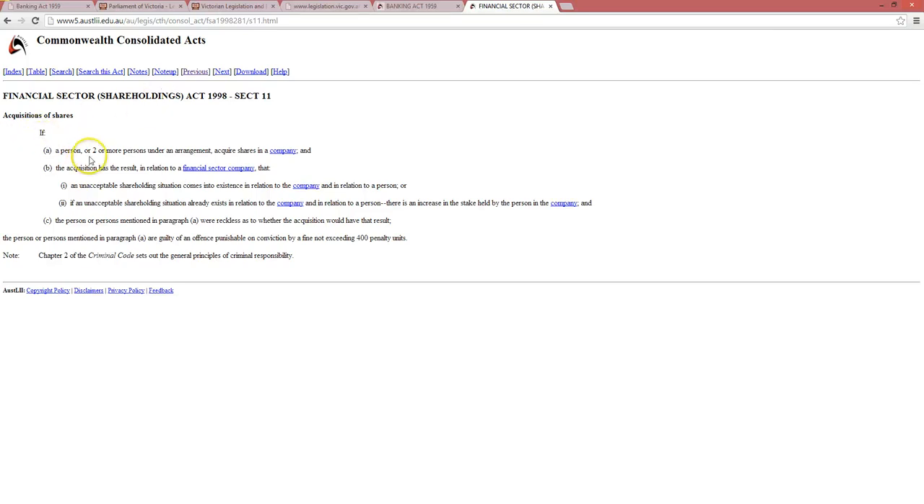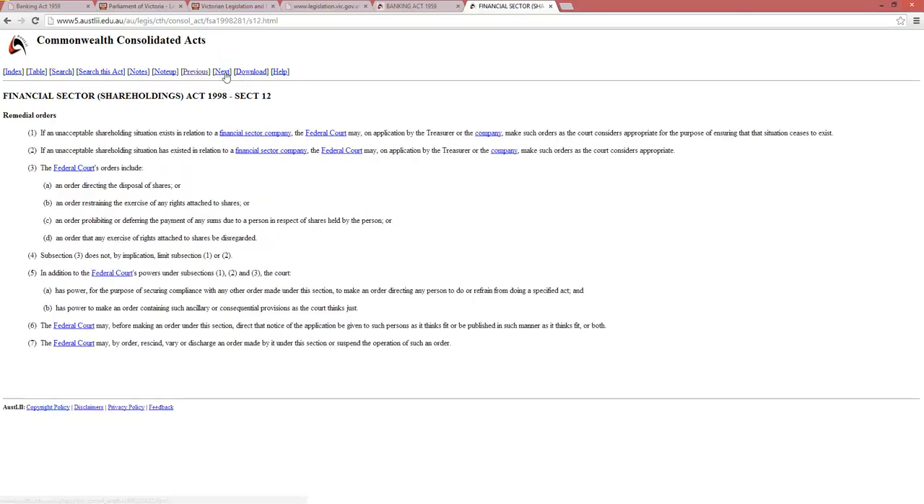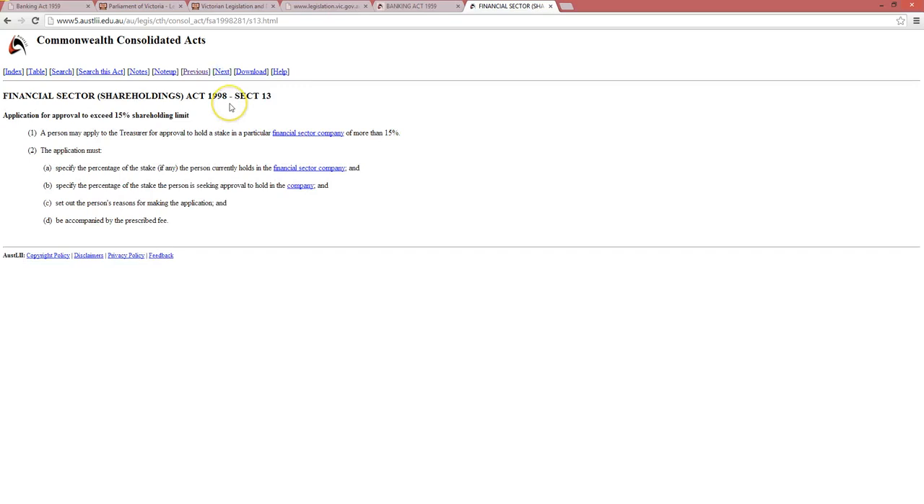So it says that if a person acquires an unacceptable shareholding situation, or acquires a number of shares that results in an unacceptable shareholding situation, they are guilty of an offence. If we go to Section 12, you see the remedial orders. What can anyone do about that? If there is an unacceptable shareholding situation, the Federal Court can remedy that. And then finally, Section 13 provides an avenue for someone to seek that exemption.